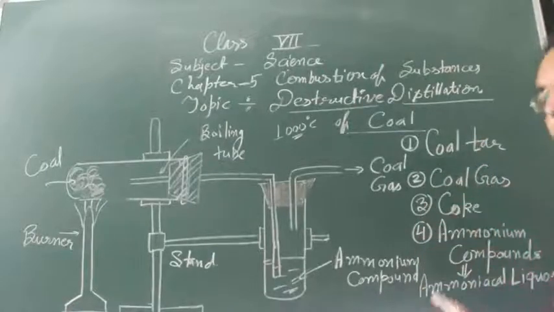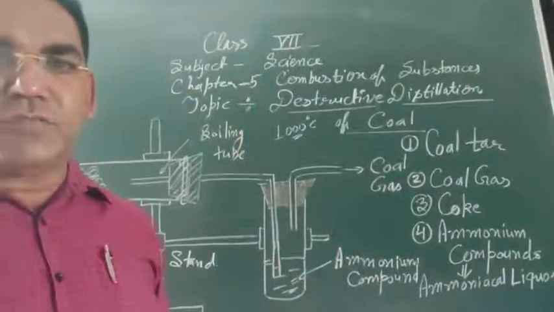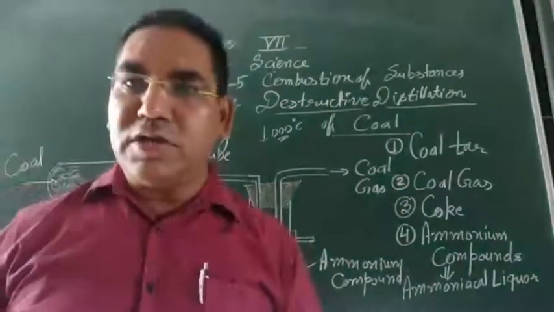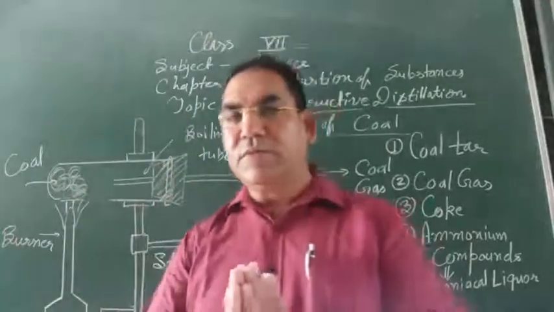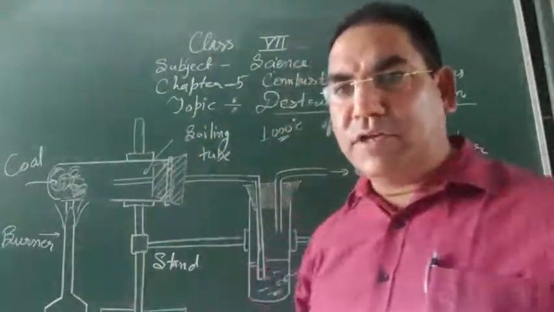And these products are known as products of destructive distillation of the coal. Now look over here, what is going on here.